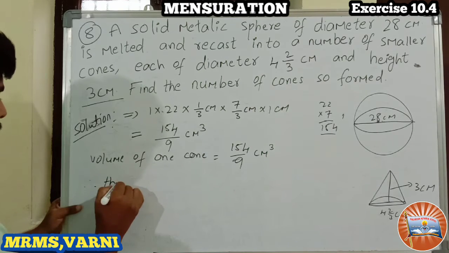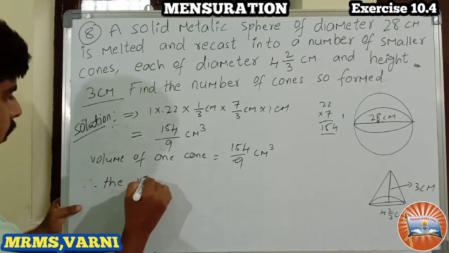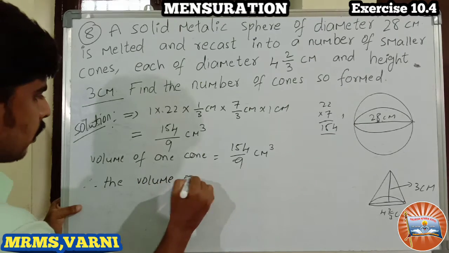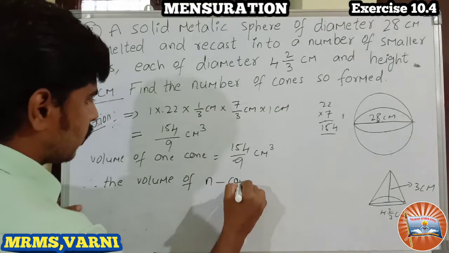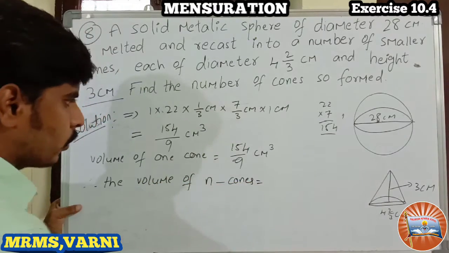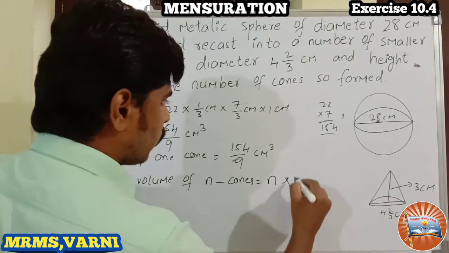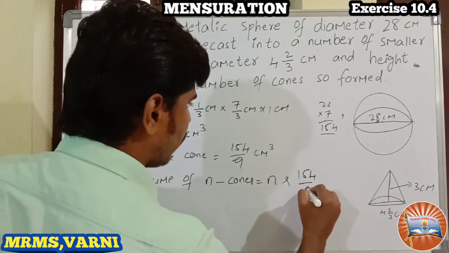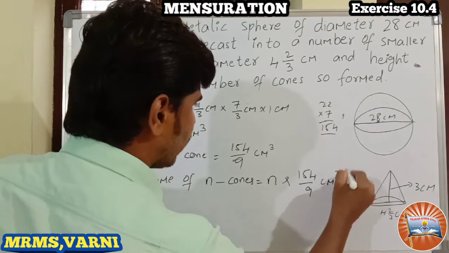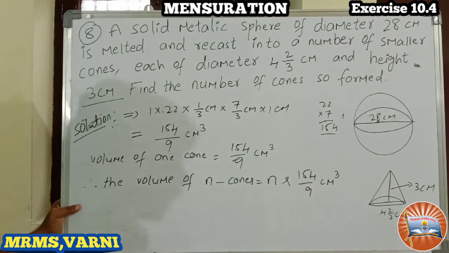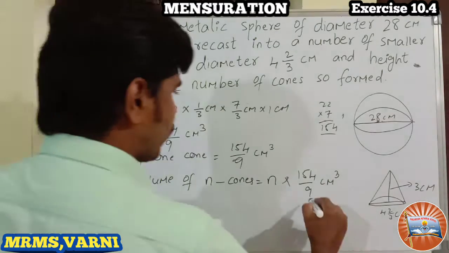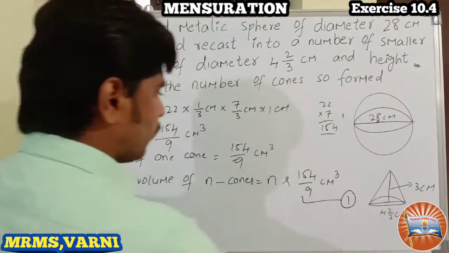Therefore the volume of n cones is equals to n into 154 by 9 centimeter cube, isn't it? Is it clear? Right, it is equation 1.